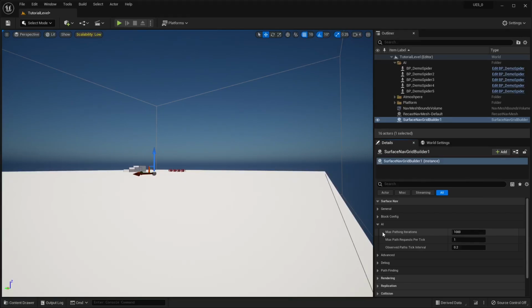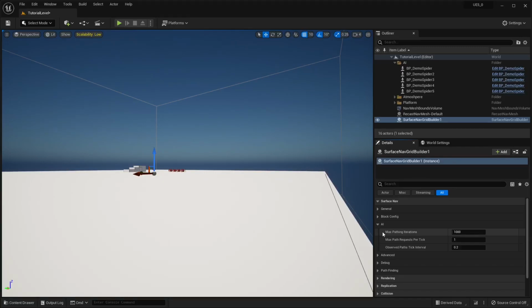And 1,000 works okay for a lot of cases. But if you have an instance where an AI is, say, on the ceiling and would have to pathfind further away from its target to get to a wall that would then take it to the floor, that could get to its target, 1,000 may not be enough. You may have to start increasing that.